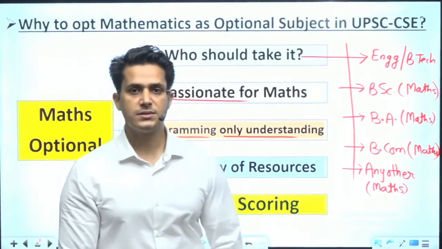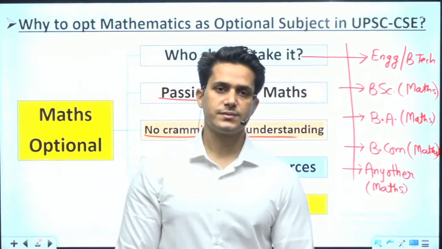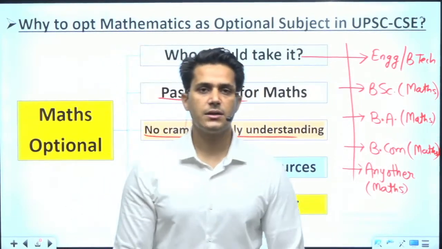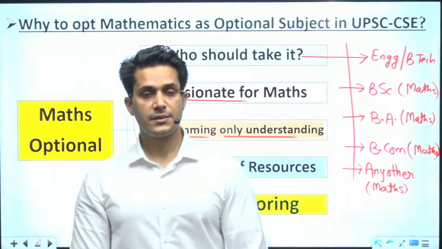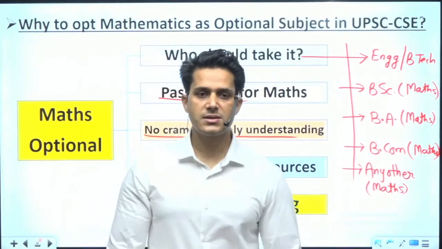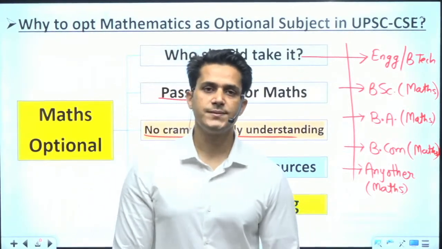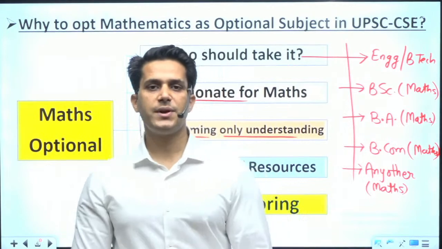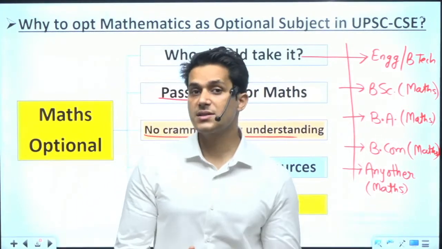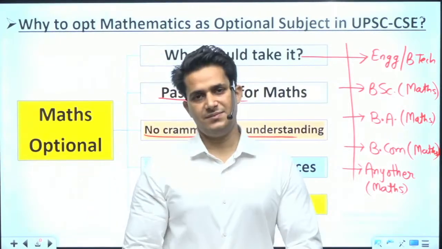No cramming, only understanding. This is very important. In humanities subjects, you experience in your UPSC civil service preparation, in GS 1, 2, 3, 4, every paper or essay, that cramming is something unavoidable. In every paper you have to learn something, for example history, or some articles in polity, and you have to cram them.